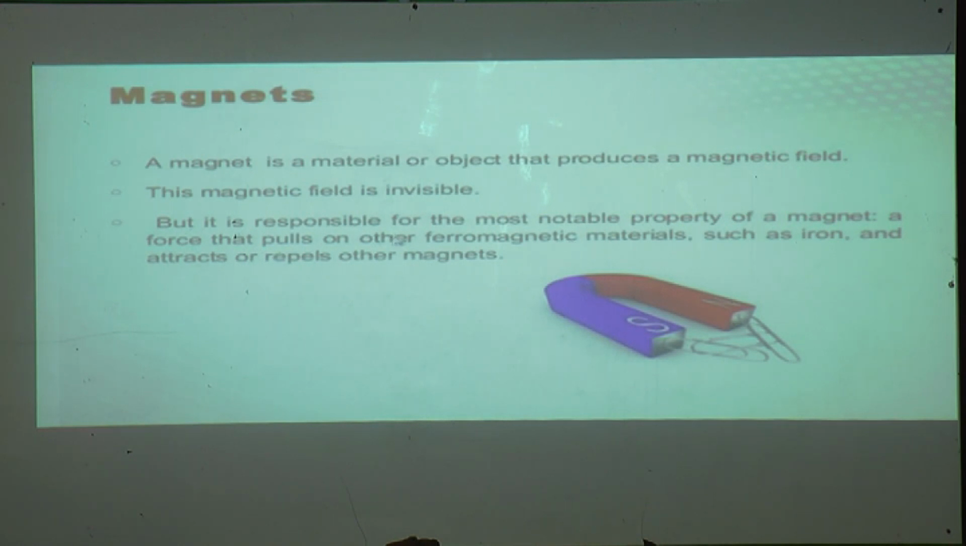But it is responsible for the most notable property of a magnet. There is one more property of this magnet which it is responsible for: a force that pulls on other ferromagnetic materials. This property of the magnet is going to pull other ferromagnetic materials. These magnetic substances are pulled towards or by this magnet, such as iron, and it attracts or repels other magnets.